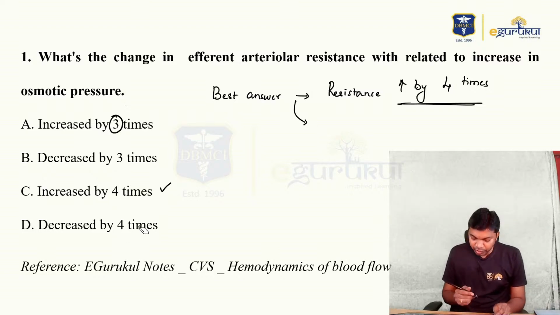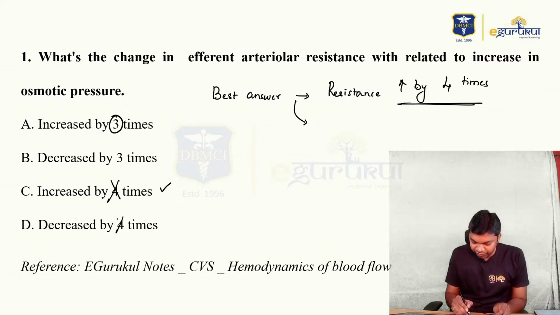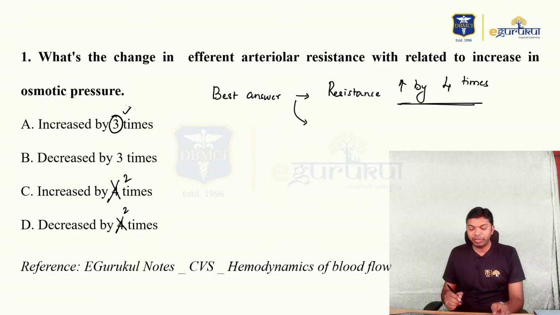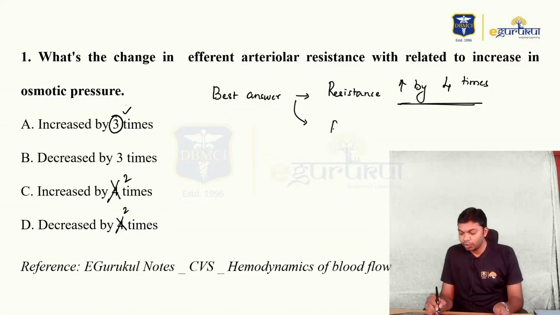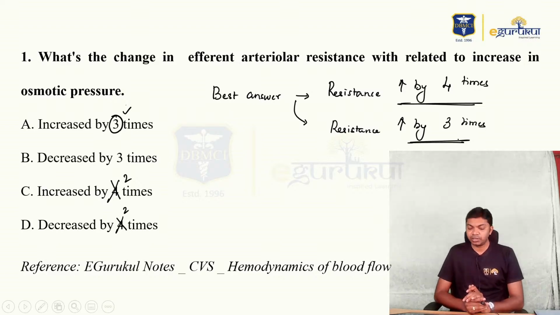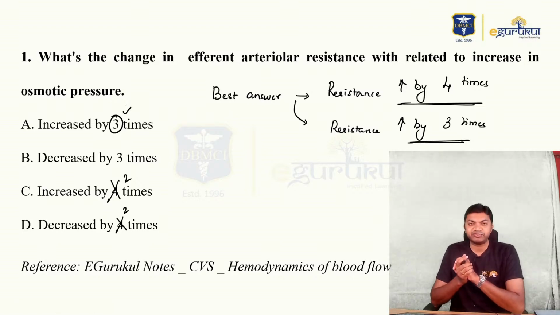As some of you were saying, if 4 is not given, and 2 alone is given, you got to go for the second best choice, that's going to be 3 times, people. So we can say resistance increases by 3 times, because that's a very close value to the right answer, that is 4 times.